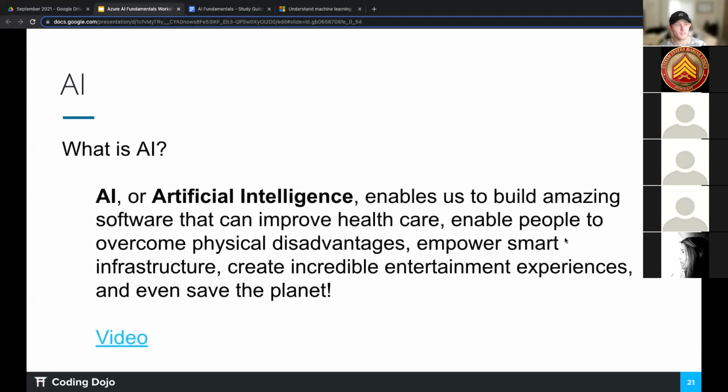With AI, it enables us to build amazing software that can improve healthcare, right? We can enable people to overcome physical disadvantages.